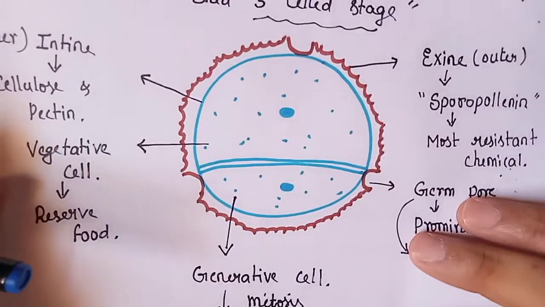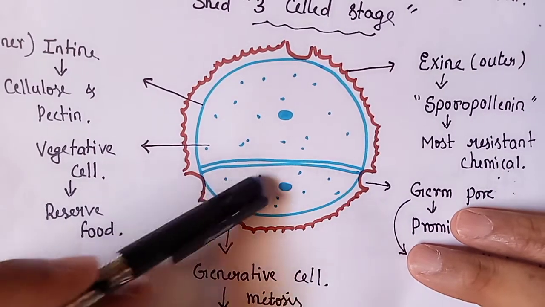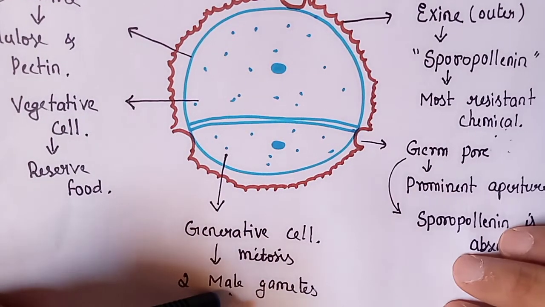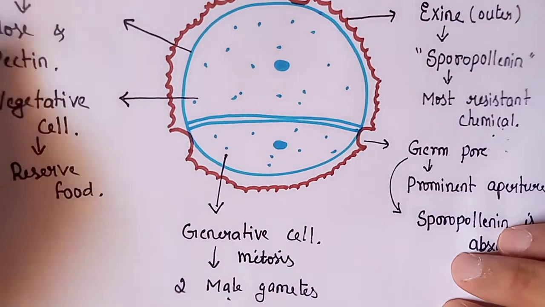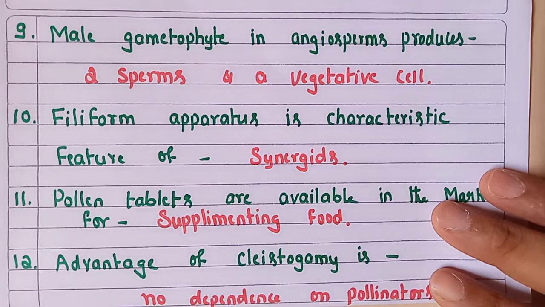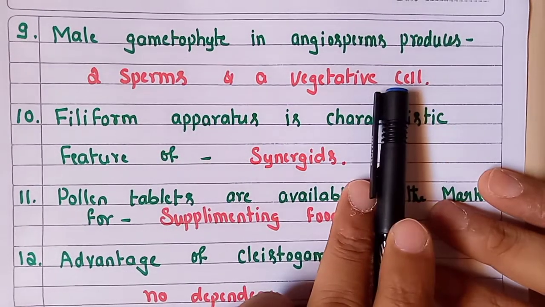Now this is the structure of a pollen grain, which is considered the male gametophyte. As you can see in the pollen grain, there is one vegetative cell and one generative cell. The generative cell further undergoes mitosis to produce two male gametes. The two male gametes we can simply consider as two sperms. So our next question here is: the male gametophyte, the pollen grain in angiosperms, produces two male gametes or two sperms and one vegetative cell.